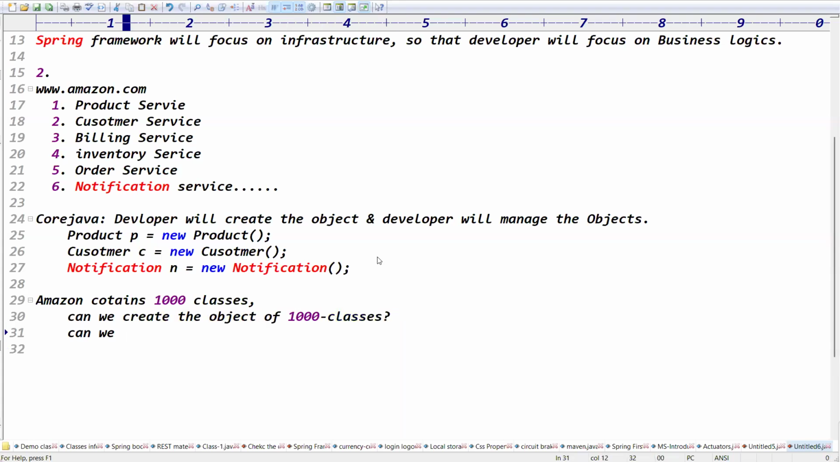Because creating all the objects, calling the methods, or injecting the dependencies, right? One object is used by another object. For example, employee has an address. Can we manage the 1,000 objects? Definitely no, right? Can we create the objects of 1,000 classes? Definitely no. Can we manage them? Definitely no. Exactly. Now the Spring framework will come into the picture.